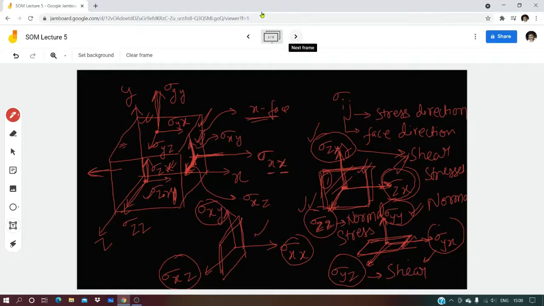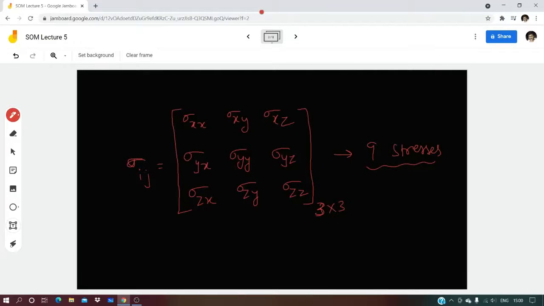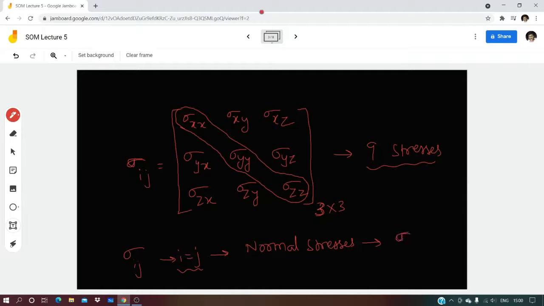So what we observe here in sigma ij, when i equals j, that is xx, yy, zz, these three are normal stresses. When i equals j, that refers to normal stresses. And since both indices are the same, generally we can denote it with a single notation, sigma i, whether it is x, y or z.